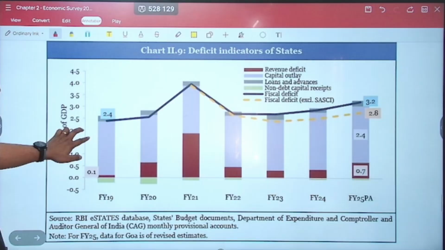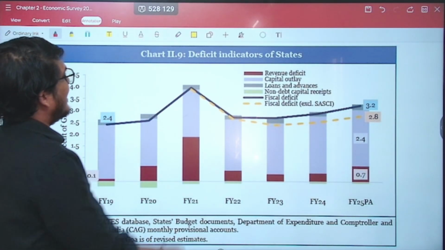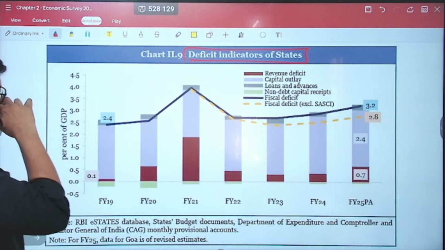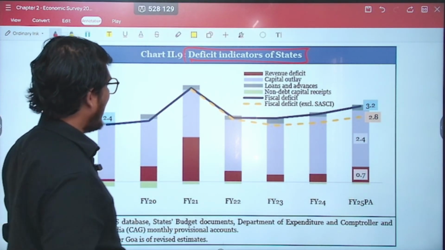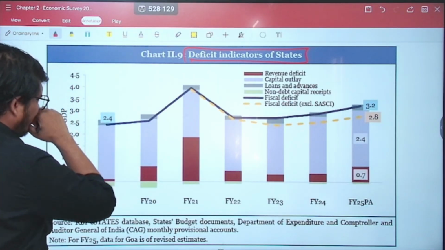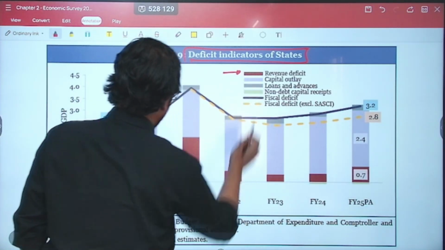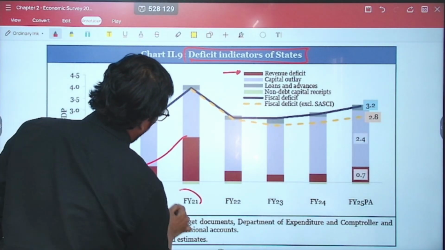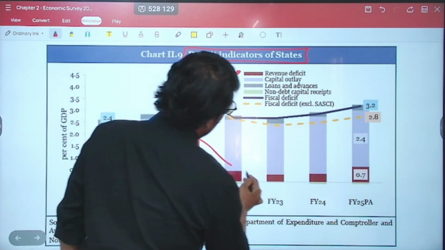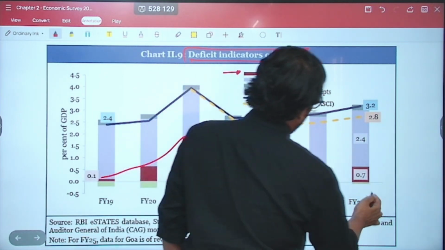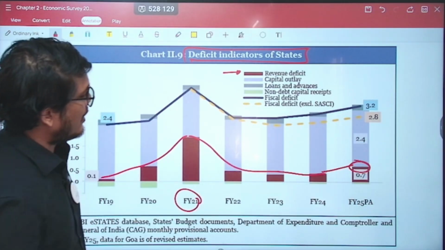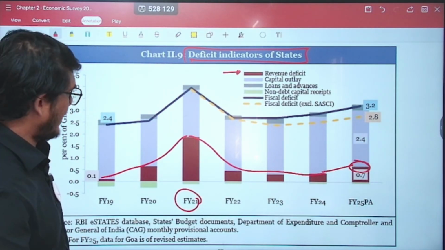Now this is, again, the deficit indicator of the states. So how are states doing? Let us have a look. So first you have revenue deficit in brown. If you look at the revenue deficit, again due to the COVID period it increased, but then it has fallen, but in financial year 25 it is again high.